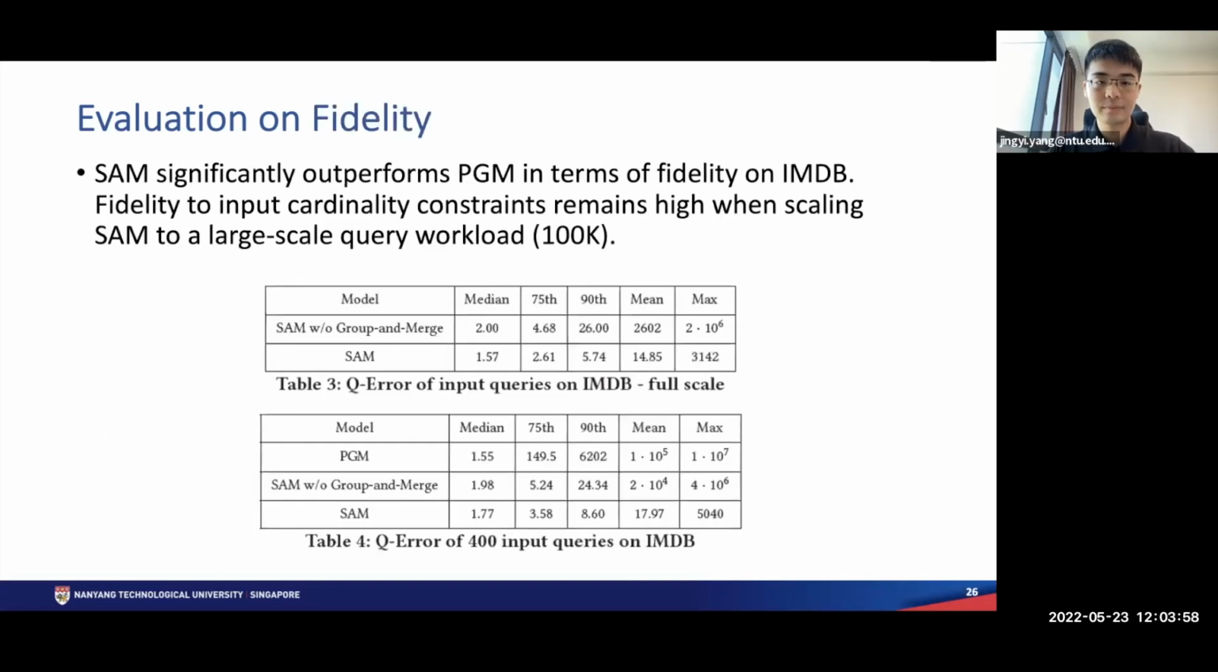So for the evaluation of fidelity, we find that SAM significantly outperforms VGM in terms of fidelity on IMDb. Fidelity to input cardinality constraints remains high when scaling SAM to a large-scale query workload with a size of 100,000. Existing methods, the method based on probabilistic graphical models, can only work on a database with a query workload with a size of 400.